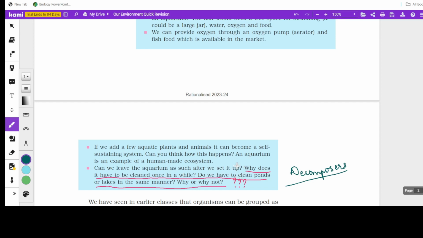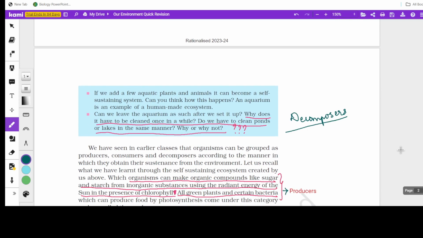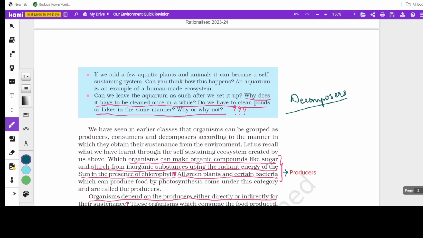And why? Because a pond is always a self-sustaining ecosystem where the decomposers are naturally found. So they recycle the waste materials there. But the aquarium, that is a human-made artificial ecosystem, is not self-sustaining. So we need to interfere and clean it.